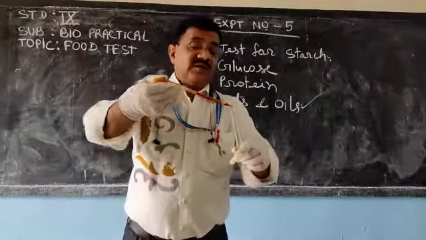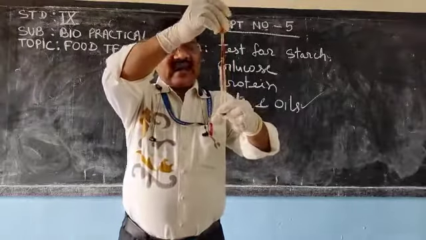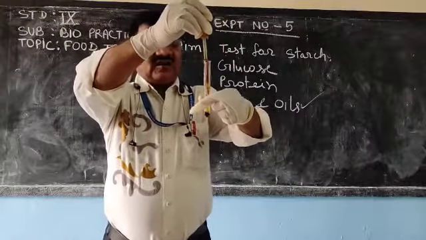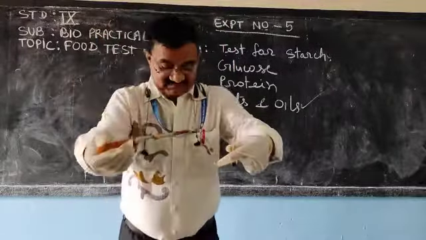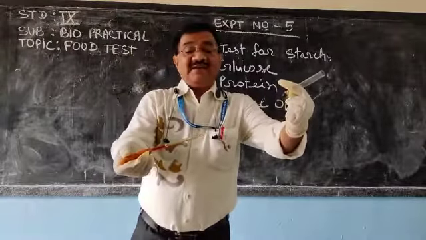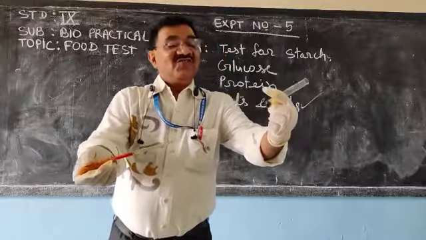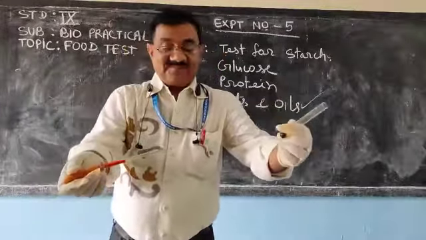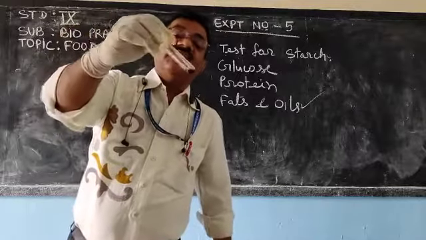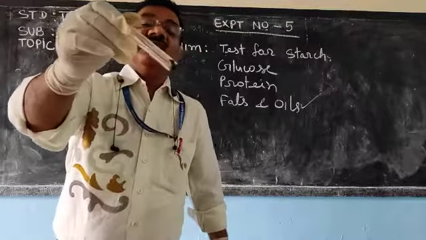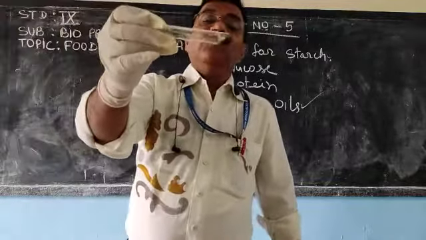As I put it, if starch is there, it will turn blue black. You can see the color changed to blue black. Understood or not? Once more let me show. You can see the change in color. The color changed to blue black.